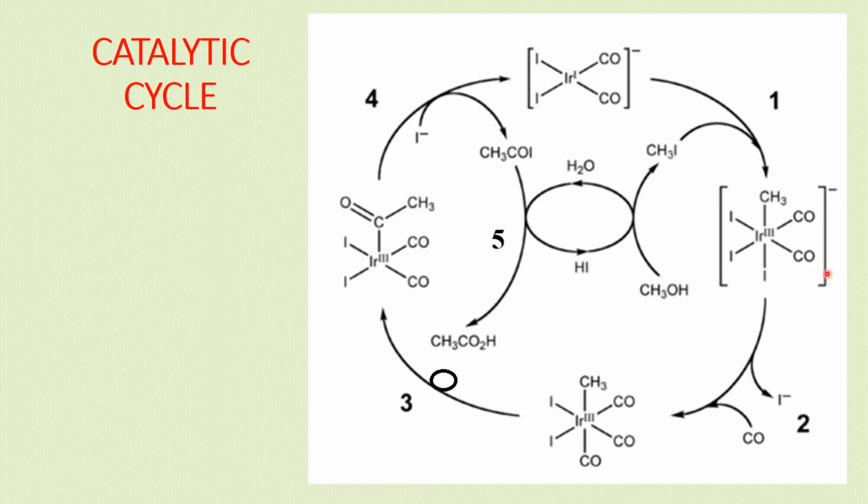To this, a carbonyl ligand is added and an iodide ligand is eliminated, giving [CH3Ir(CO)3I2]-.